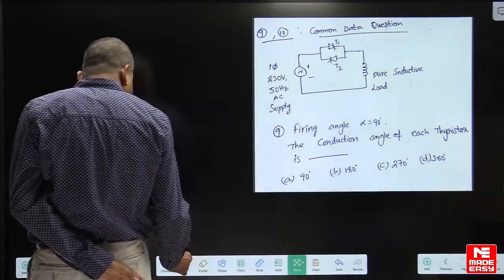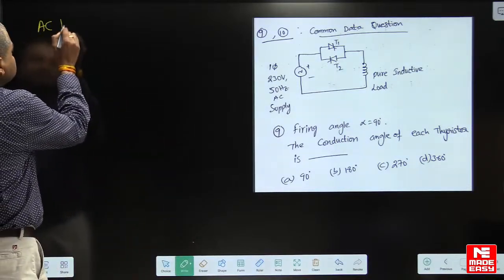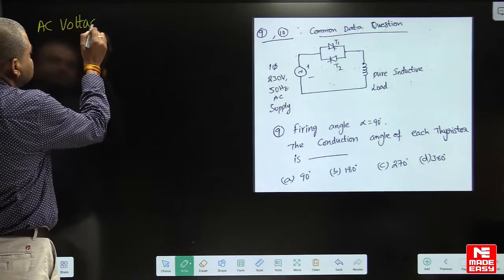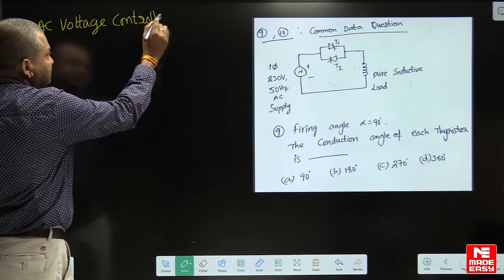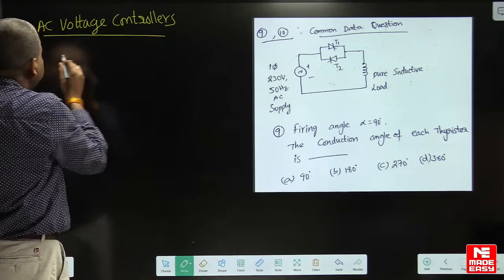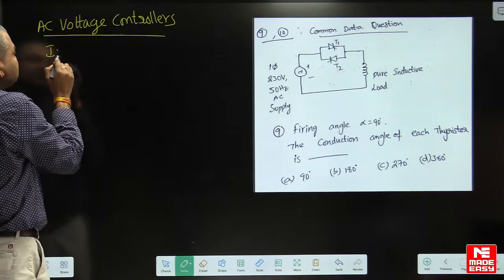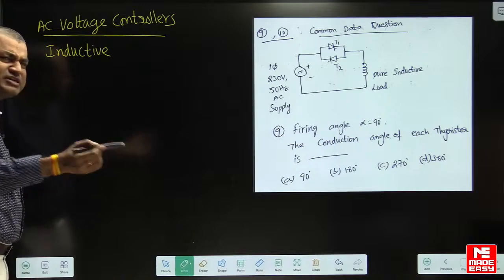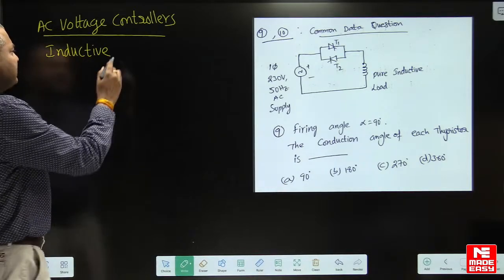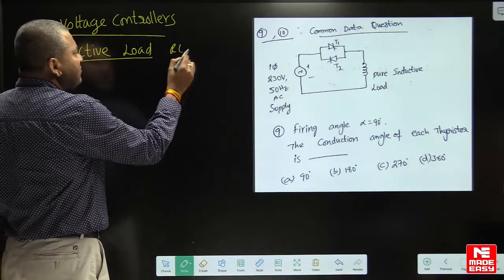Now look here. This concept belongs to AC voltage controllers. Guys, look here. We are having two concepts here, mainly for inductive loads. I am talking for inductive loads. Resistive load is very easy, just go through the Bimra textbook, you will understand. I am talking about inductive loads. It may be RL load or any other load.